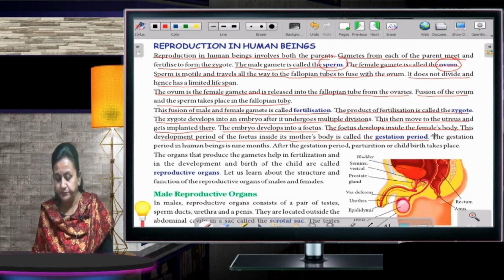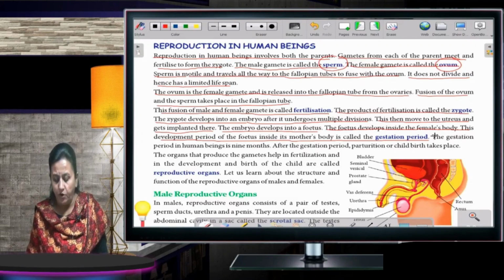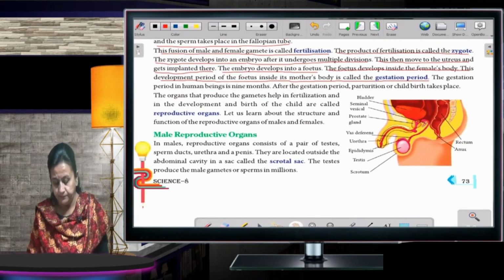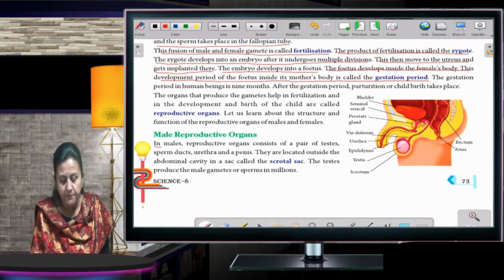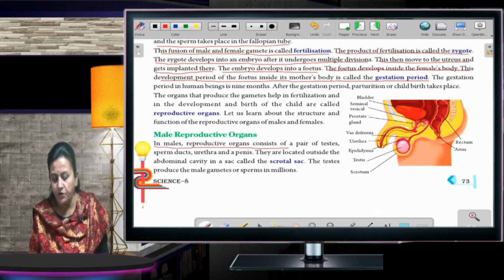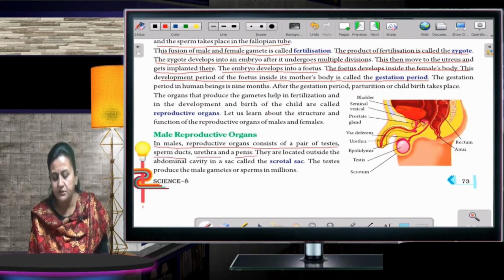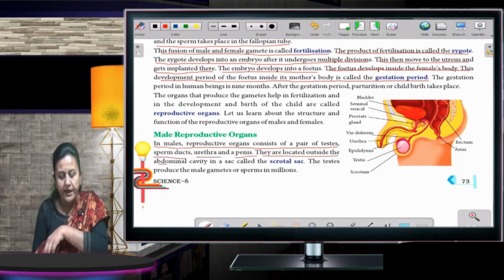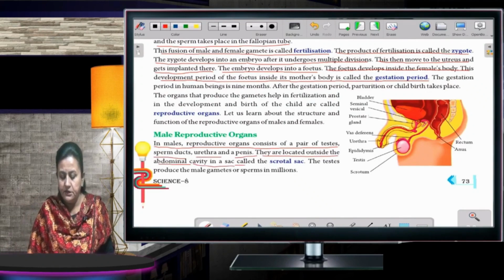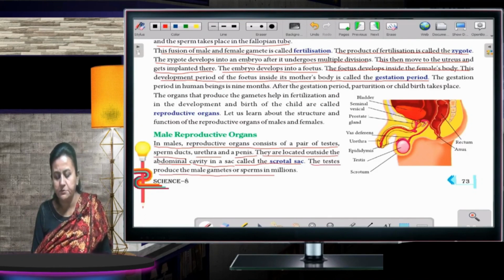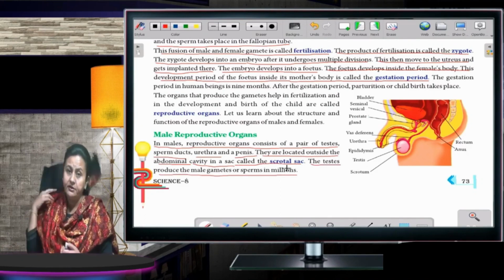Fine. Now, we'll talk about the main reproductive organs. In males, reproductive organs consist of a pair of testes, sperm ducts, ureter, and a penis. They are located outside the abdominal cavity in a sac called the scrotal sac. The testes produce the male gamete or sperms in millions. Fine, children?